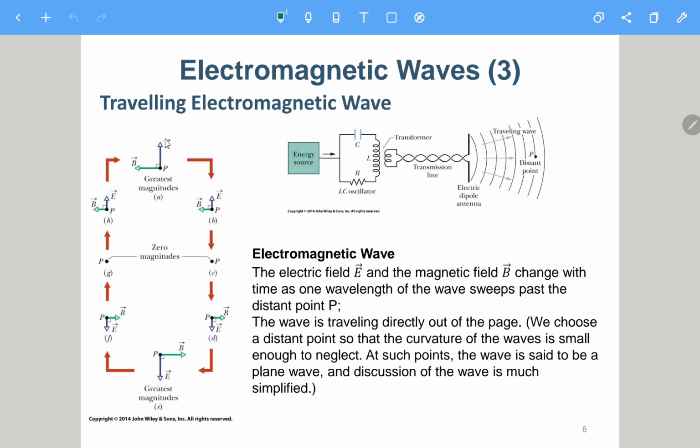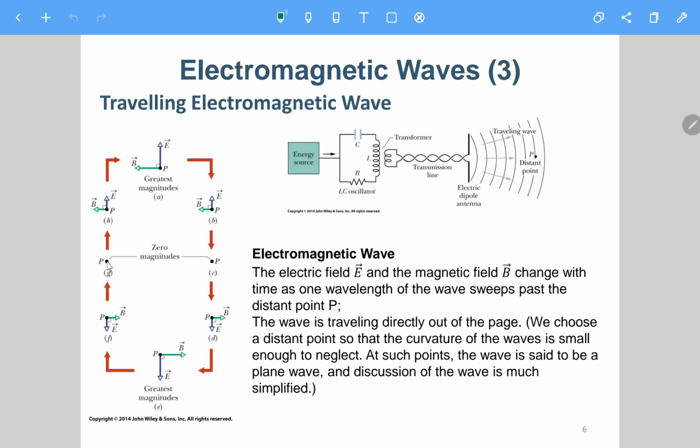The E field is pointing upward and the B field is pointing to the left side with the greatest magnitude, 最大的振幅. And then later the E field and B field reduce the magnitude until this point reduces to 0, and then later point to the other side, become larger, and then up to this point, greatest magnitude again, but pointing to the opposite direction, and then